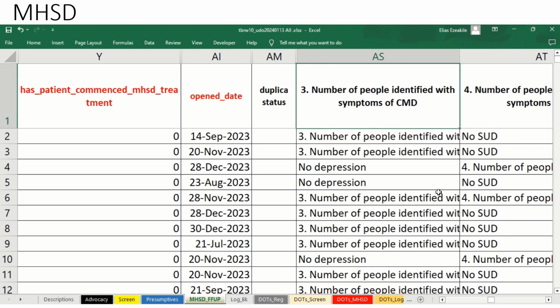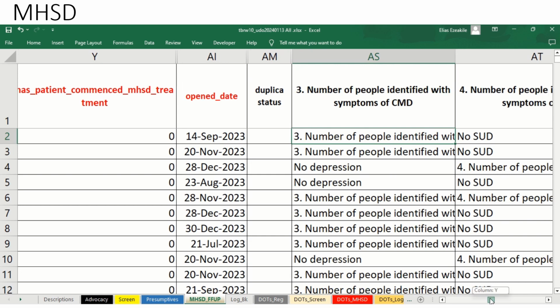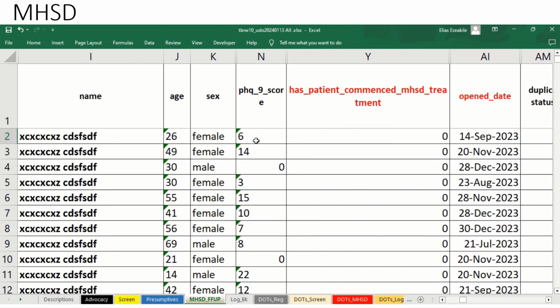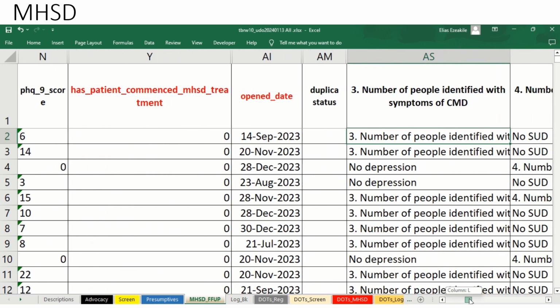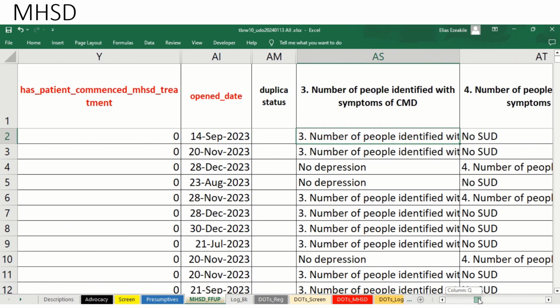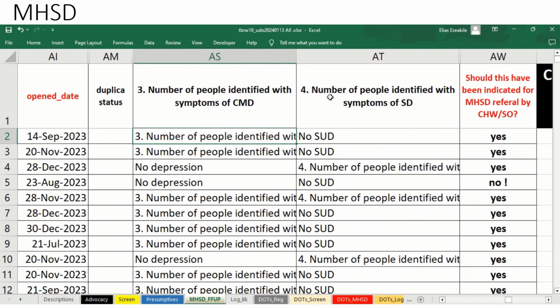Now, this column here for MHSD is only for when you see this number 3, number of persons identified with MHSD. It's saying that the person has MHSD, as indicated from the PHQ-9 score that you, the ComCare user, entered. And of course, we have also calculated for you that this person does not have substance use disorder. The calculation is made from the screening input you made while you were screening the person. So we have summarized it here and said that this person does not have any substance use disorder.